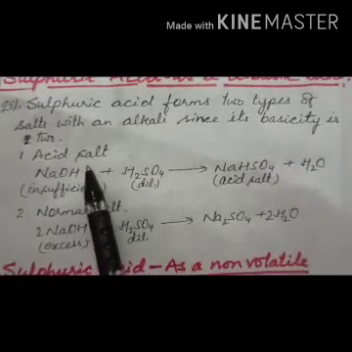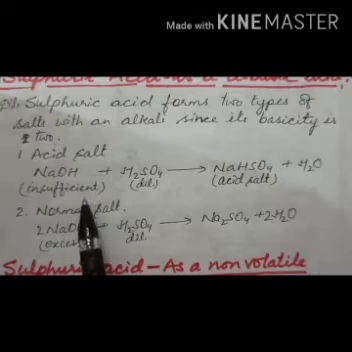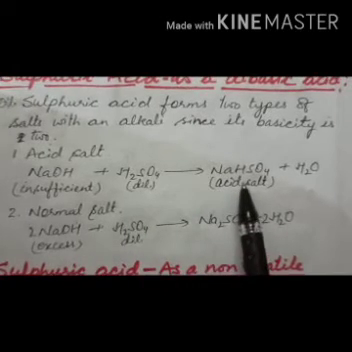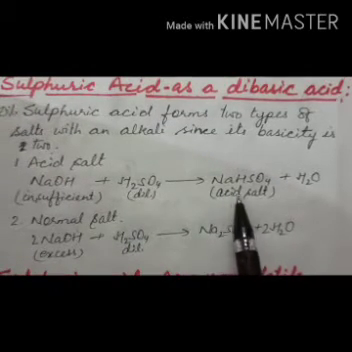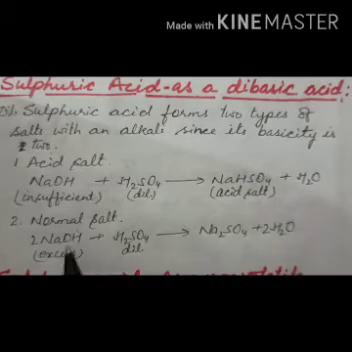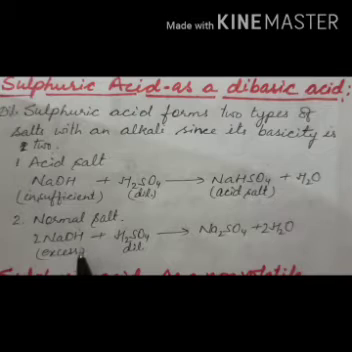Which two types of salts? Acid salts and normal salt. For example, when sodium hydroxide is insufficient, means less amount of sodium hydroxide, when it reacts with dilute sulfuric acid, then acid salt, that is your NaHSO4, sodium bisulfate, and water is formed. The same way when sodium hydroxide is taken in excess and reacts with dilute sulfuric acid, it gives you what? Sodium sulfate. This is your normal salt. And what is its name? Sodium sulfate, right? And water.